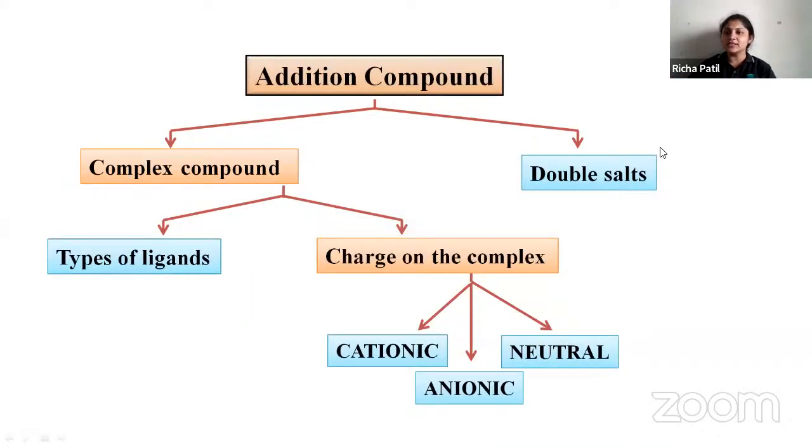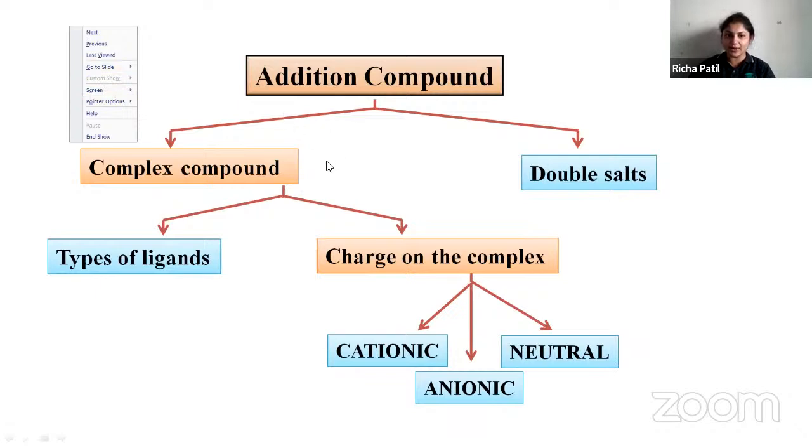So we'll be discussing, what are addition compounds? Addition compounds are the compounds which are made up of two or more stable compounds by crystallization in a fixed stoichiometric ratio. So they are called addition compounds. These addition compounds are further divided into two: one is complex compound, another is double salts.